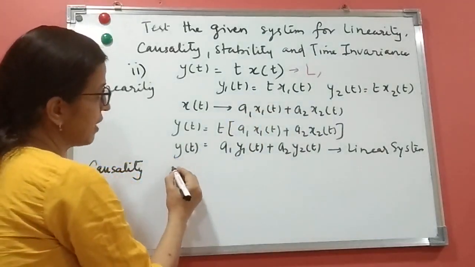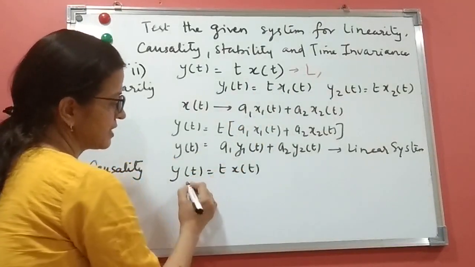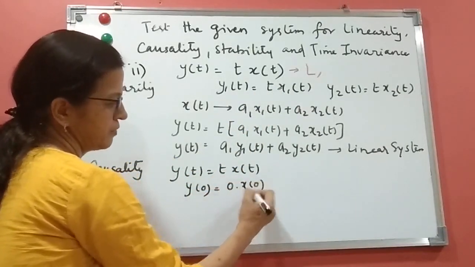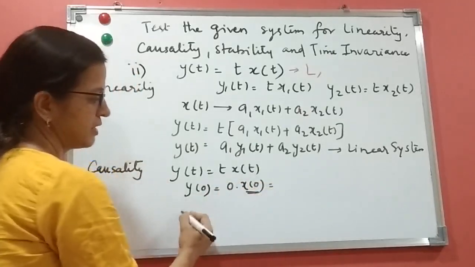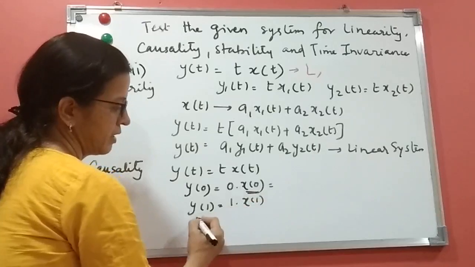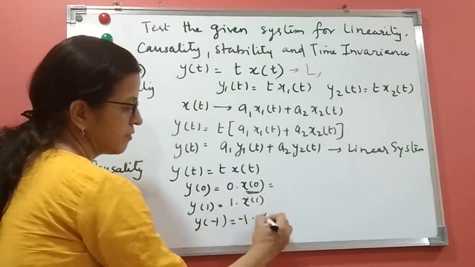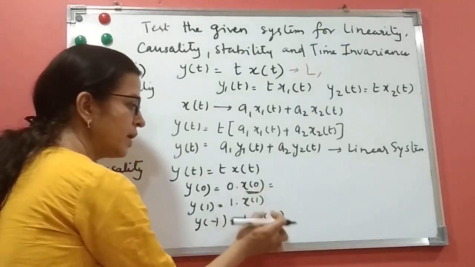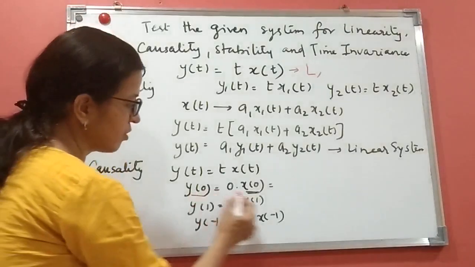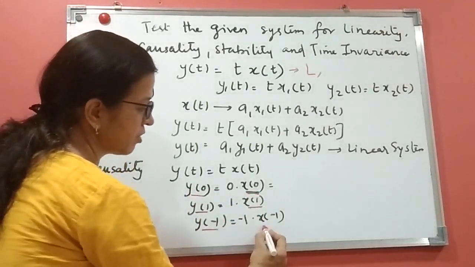That means if I write here y of t equals t times x of t, I can say what will be y of 0? y of 0 will be 0 into x of 0. So it is depending only on the present value. y of 1 equals 1 into x of 1. y of minus 1 equals minus 1 into x of minus 1. So it is only depending on the present value. y of 0 is depending on x of 0. y of 1 is depending on x of 1. y of minus 1 is depending on x of minus 1.